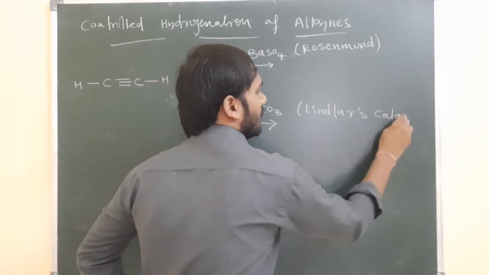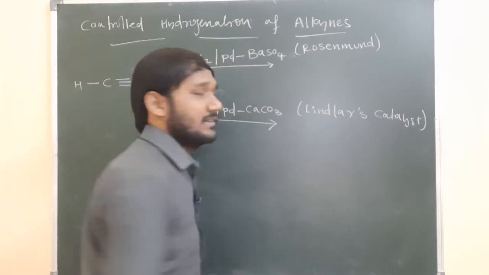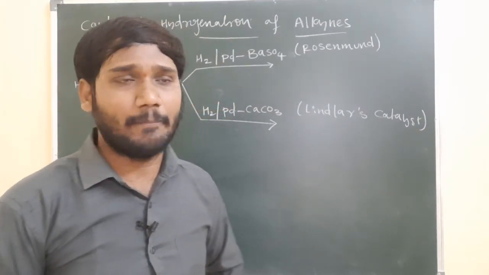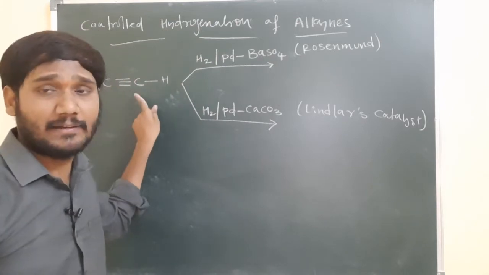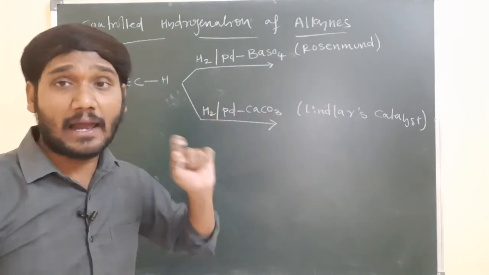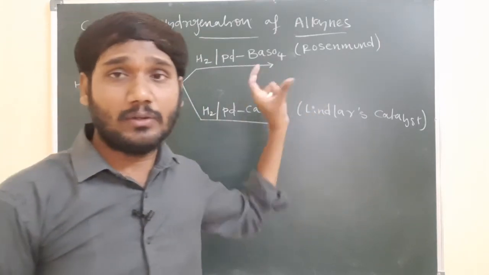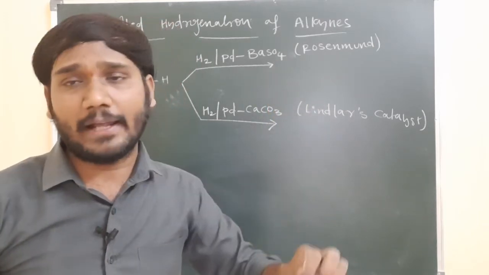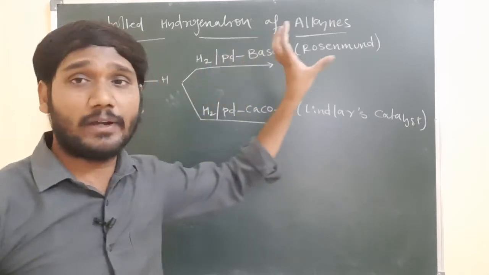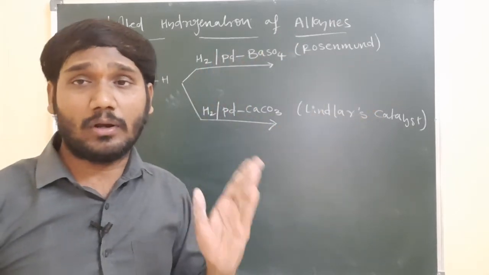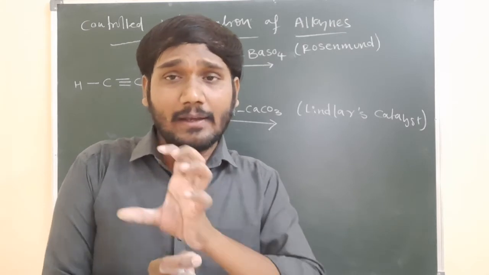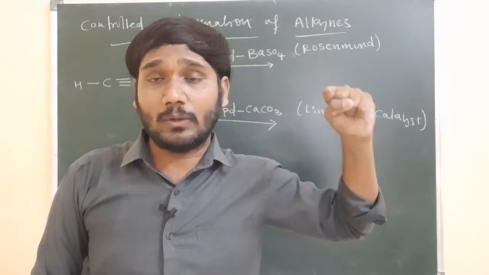So one is the Rosenmund catalyst and the other is Lindlar's catalyst. These two catalysts we use to convert alkynes to alkenes. So we are doing the hydrogenation partially. If we did complete hydrogenation, alkynes would be converted to alkanes, but we are not doing complete hydrogenation, only partial. It means the alkynes do not convert to alkanes.